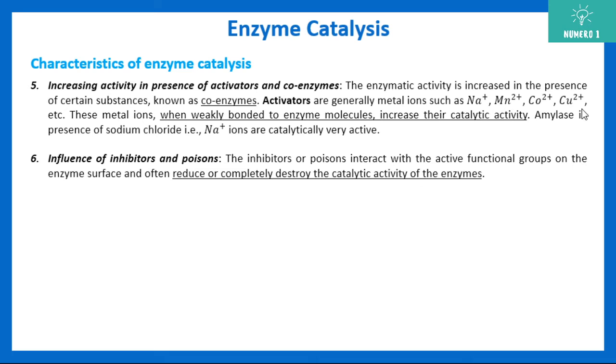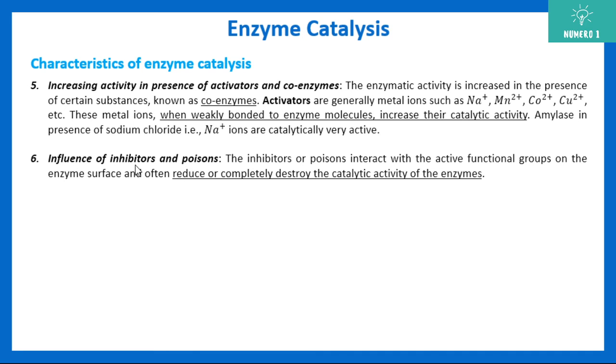When they are present, the activity of the catalyst is enhanced. So it acts as a promoter or a coenzyme. For example, amylase in the presence of sodium chloride, that is Na+ ions, has very high catalytic activity.